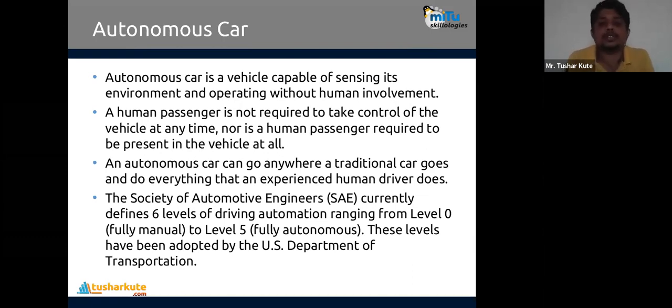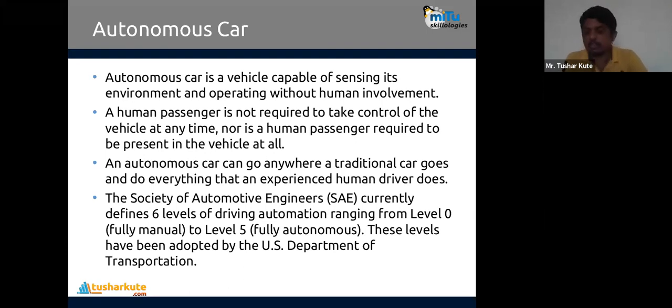The Society of Automotive Engineers currently defines 6 levels of driving automation ranging from 0 to 5: 0 is fully manual and 5 is fully automatic. These levels have been adopted by the US Department of Transportation already, and many companies have been given licenses to operate autonomous cars. In India it's not yet done completely, but many companies like Nvidia, or you might know Tesla, are working on these autonomous cars, which are robotic counterparts of already used cars.